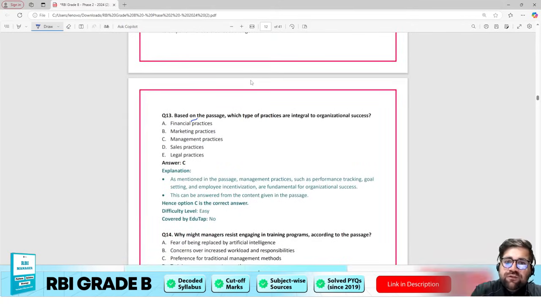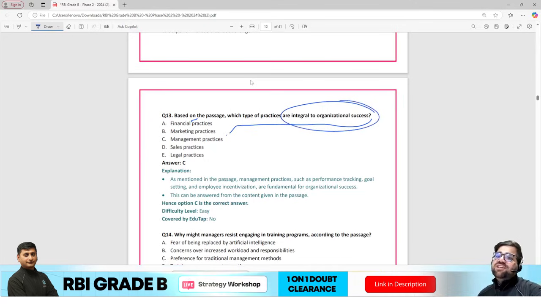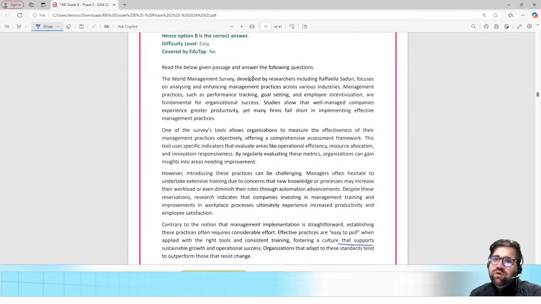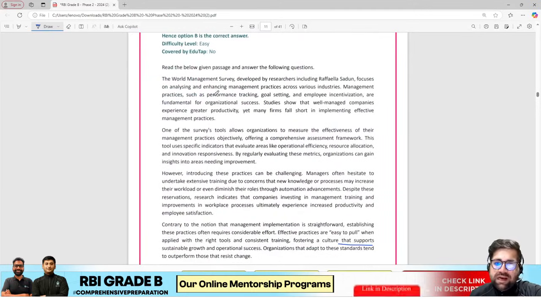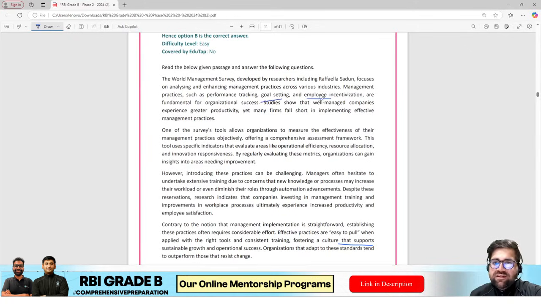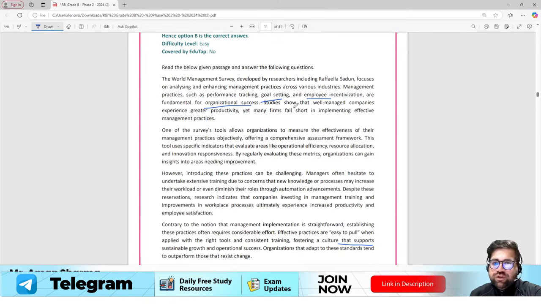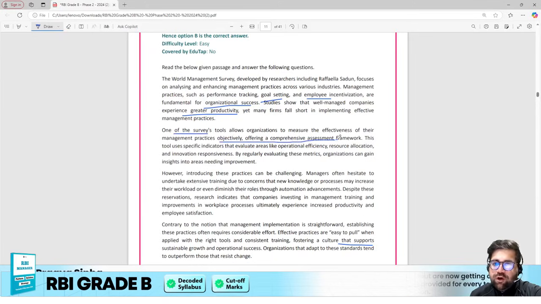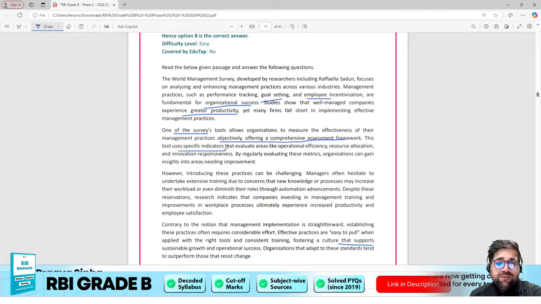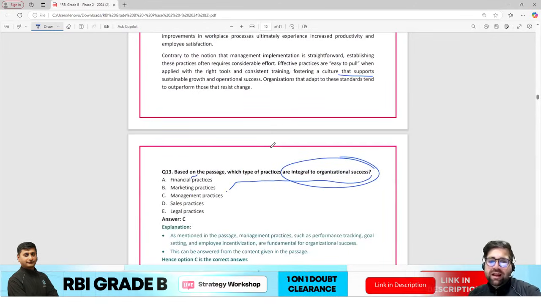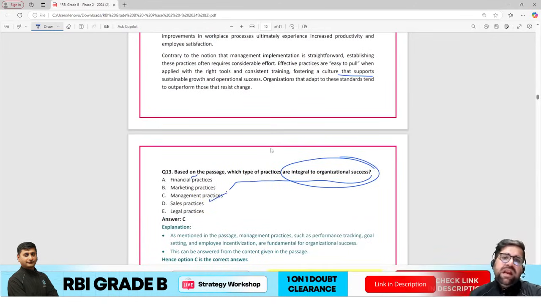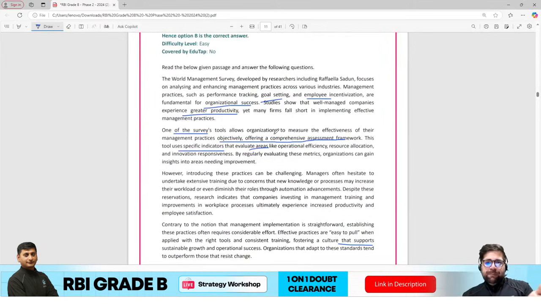Based on the passage, which type of practices are integral to the organizational success? Again, you have to see the passage only, then only you can answer. There are multiple practices: goal setting, employee incentivization, fundamental for this. Study shows that well-managed companies experience greater productivity. One survey tool offers a comprehensive framework with specific indicators to evaluate, like operational efficiency and resources. So you have to read it and then you will come to know that the answer will be management practices. It is clearly mentioned in the first paragraph itself.